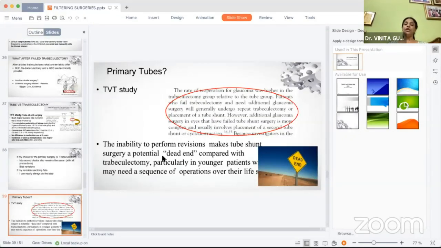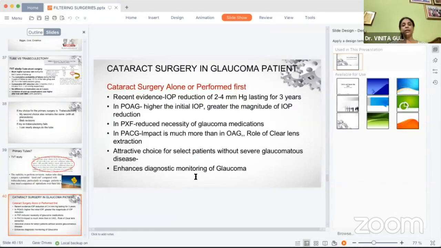Although doing it as a primary tube surgery, the decision is like a dead end, because compared to trabeculectomy, particularly in younger patients who require a sequence of operations over the lifespan, doing a repeat tube may not be as easy.